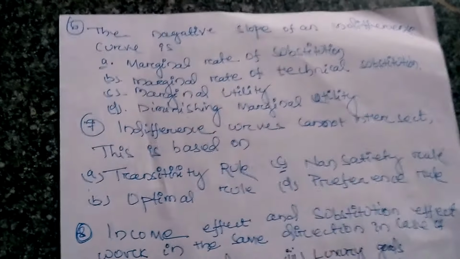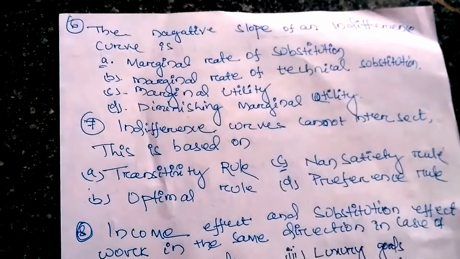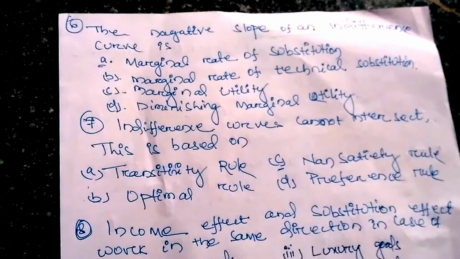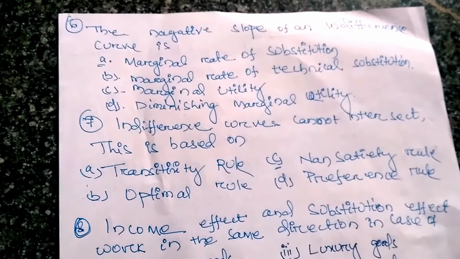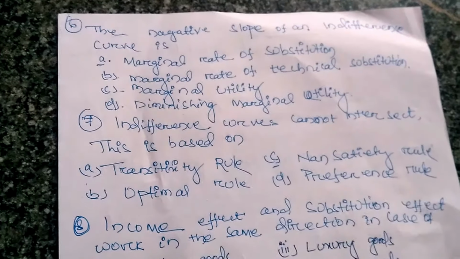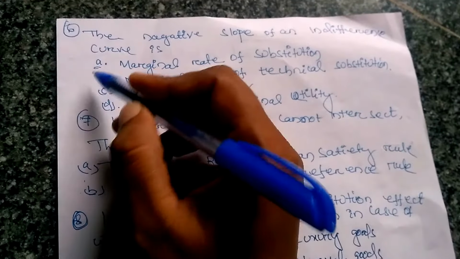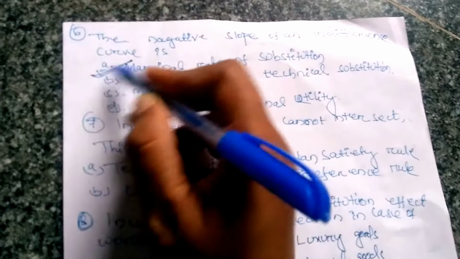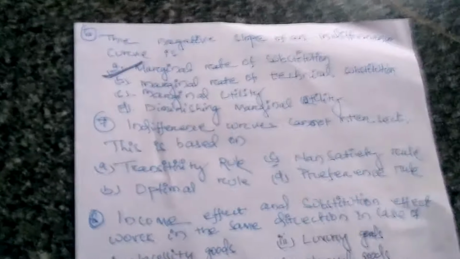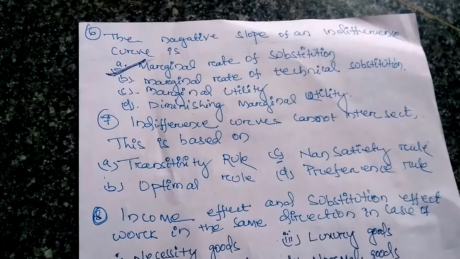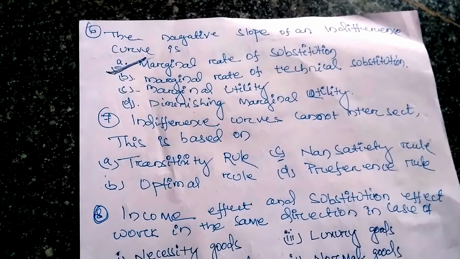Then question number 6: the negative slope of an indifference curve shows what? Marginal rate of substitution. Obviously the first option is the right answer.